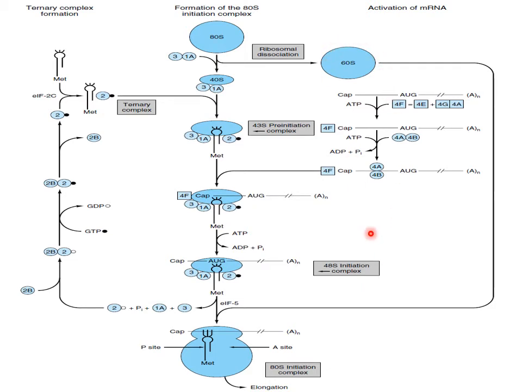Now this initiation complex combines with the 60S subunit and forms again the 80S initiation complex. Before it was the 80S ribosome, now it is the 80S initiation complex. So you understood? Here we had 3 steps. First step, dissociation, then addition of the ternary complex.